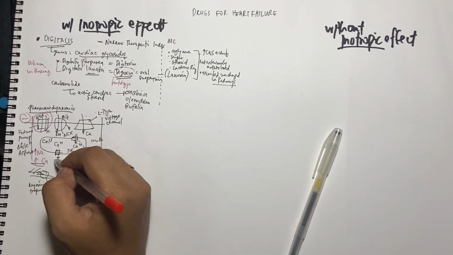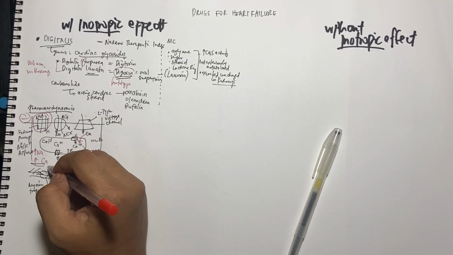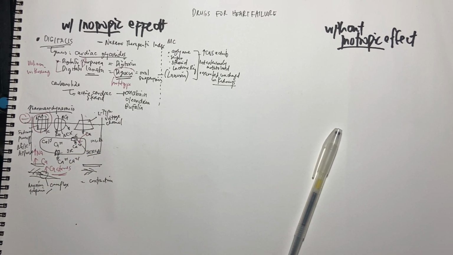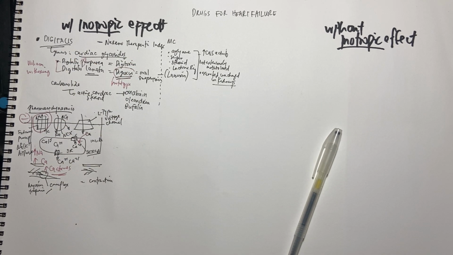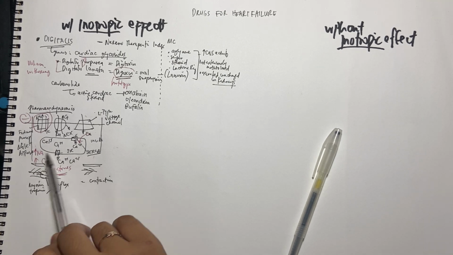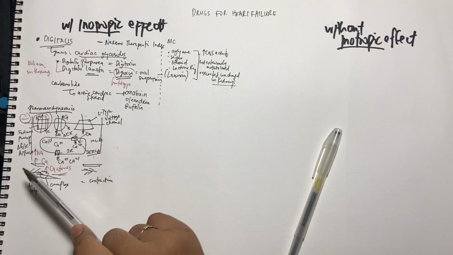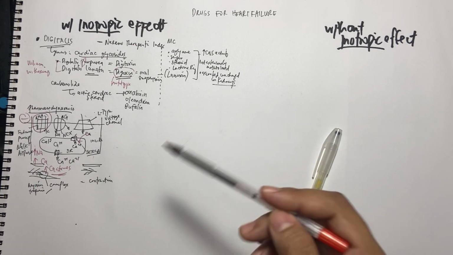Then right after, if there's a lot of calcium in the cytoplasm, it goes inside this sarcoplasmic reticulum. Therefore, increased calcium stores. And more will be released if there's a trigger or an alert that it needs to release calcium. So that is how this digoxin works. So very inotropic. Since looking at these electrolytes with a lot of calcium, too much calcium would lead to hypercalcemia. Yes, hypercalcemia. But we'll talk about that later.